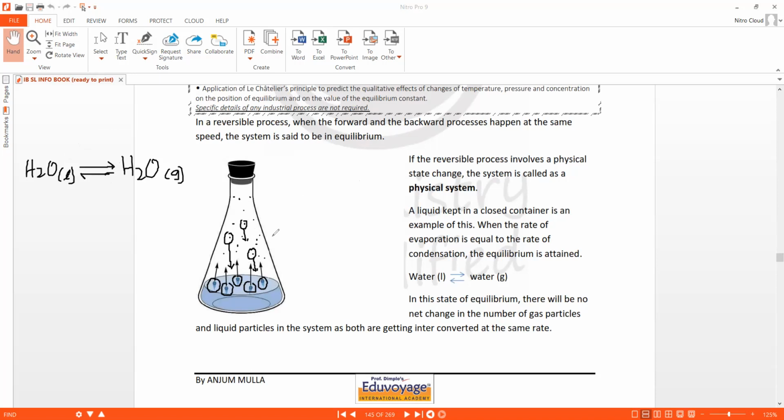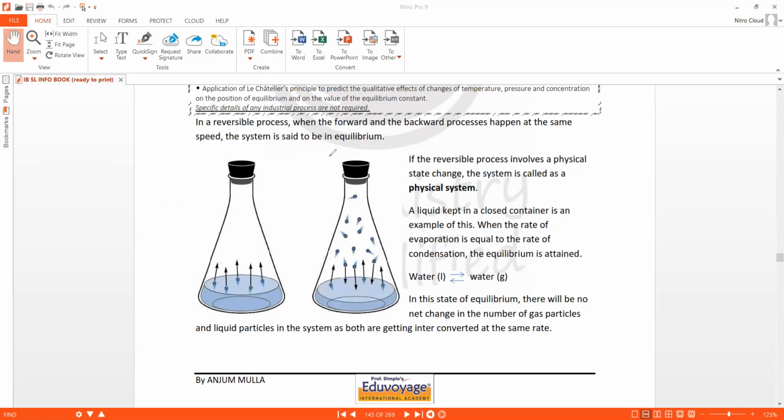At one point of time, what will happen is that these two processes which are happening simultaneously will start happening at the same speed. The two processes, evaporation and condensation, will start happening at the same speed, which is shown in this conical flask.